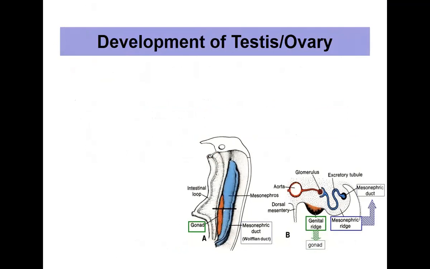So to begin with, we'll start with the development of the testis, and it is very much related to the ovary also. So both will be combined together, until the final stages where there will be differentiation. If not, both the development of testis and ovary will be similar.